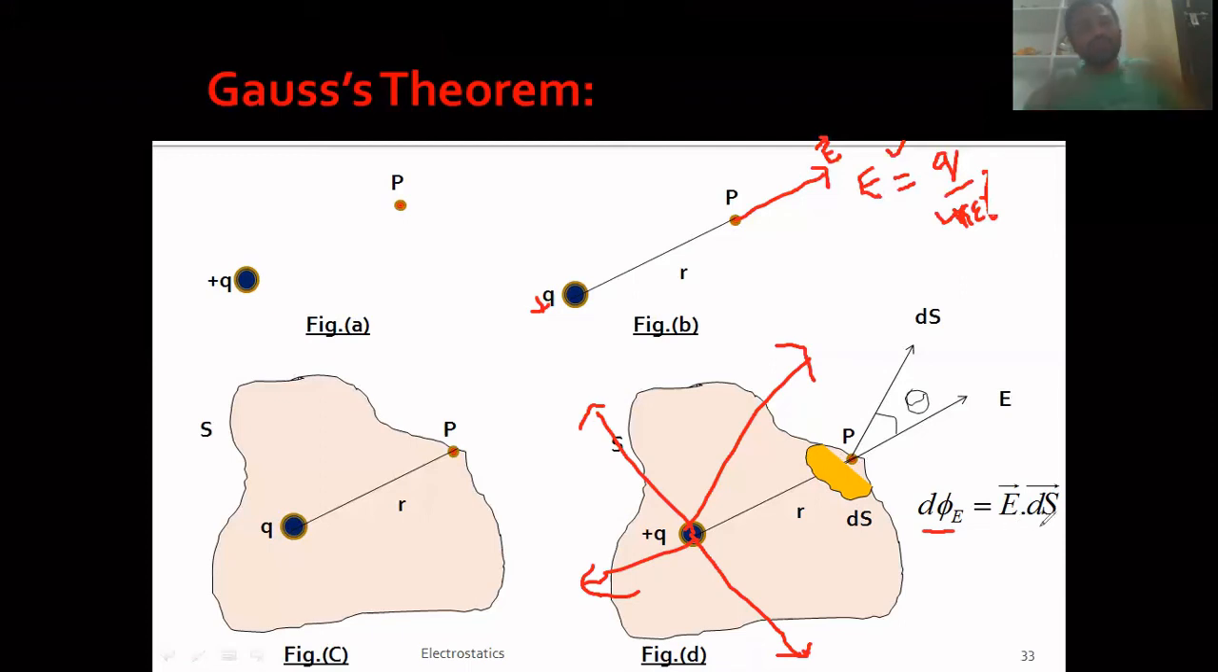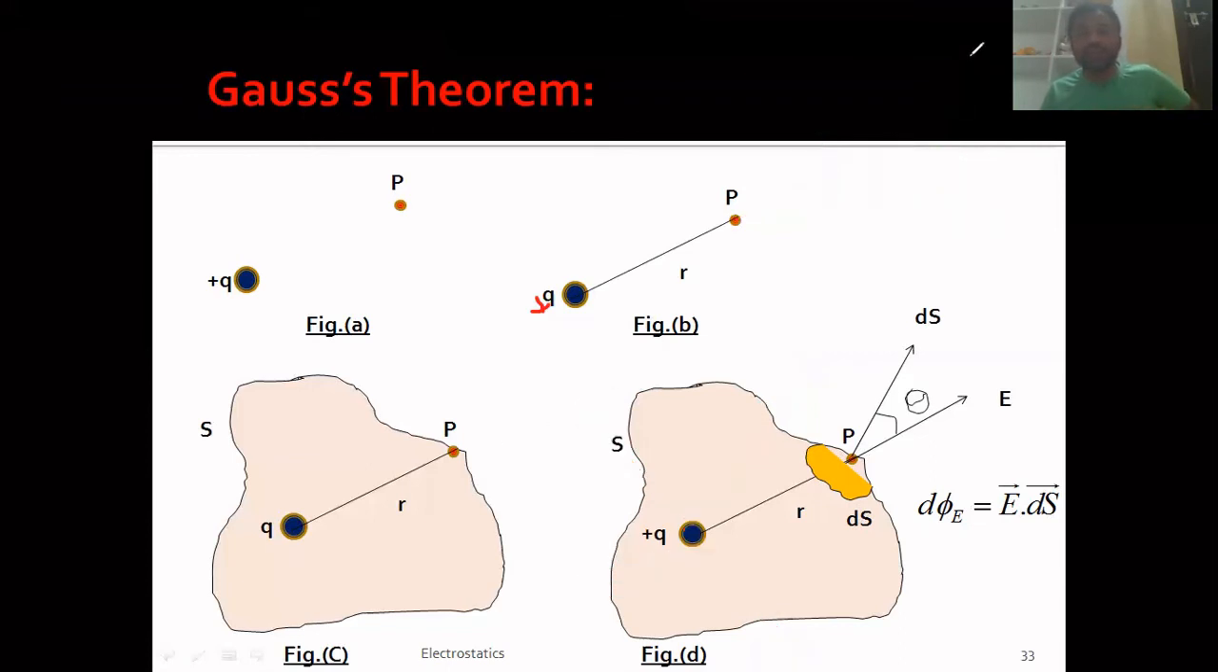So now to find the total electric flux, you just integrate that equation. Okay, so I hope it is clear. So that means the diagrammatic part is over. Now let us move on to the derivation part.